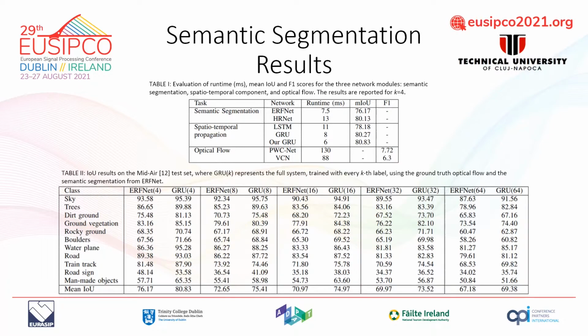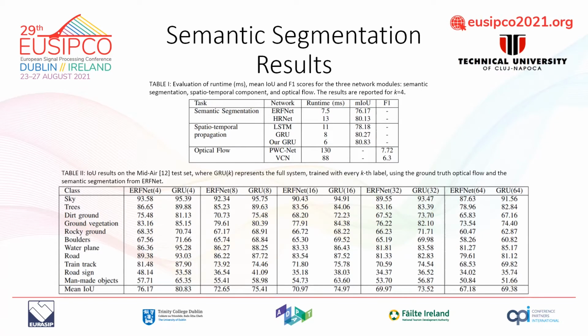Looking at the runtime for various RNN components, we notice that our implementation of GRU with depth-wise separable convolutions performs better than the original implementation of LSTM and GRU, both in terms of runtime speed and segmentation accuracy. We also observed that for the optical flow generation, VCN performs better than PWCnet, both in terms of runtime and accuracy. The advantages VCN brings over other similar networks are faster convergence and improved generalization capabilities. Therefore, it is more suited for an end-to-end training scenario.